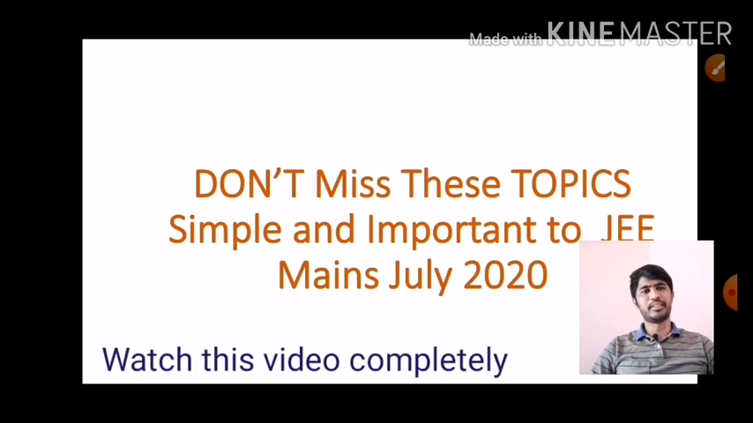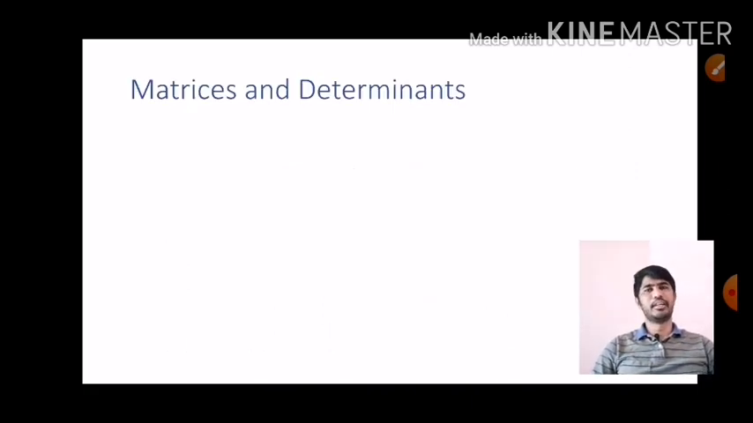Today we are going to discuss important and simple topics which are very important for JEE Mains July 2020. First, a very important and easy chapter for everyone: matrices and determinants. But most of the students always ask me, sir, matrices and determinants is so easy, but we cannot answer it in the JEE paper. Why? That's because we have to study topics other than the textbook. We call it out of syllabus also.